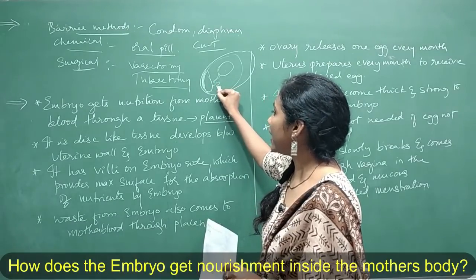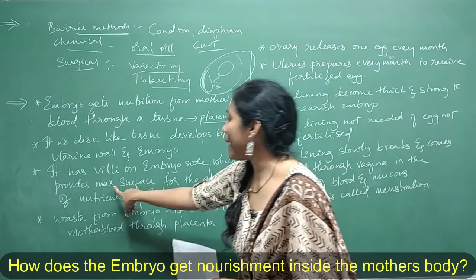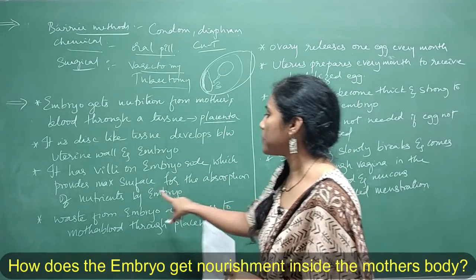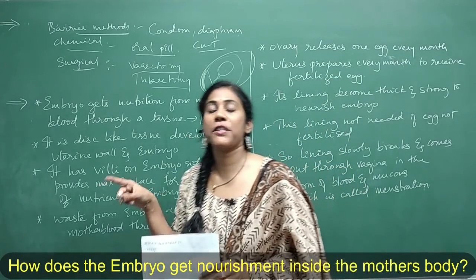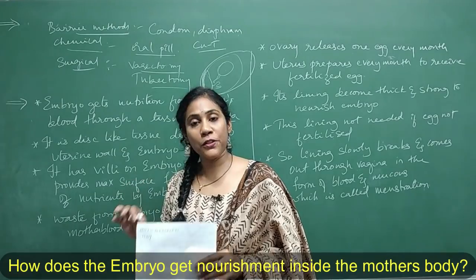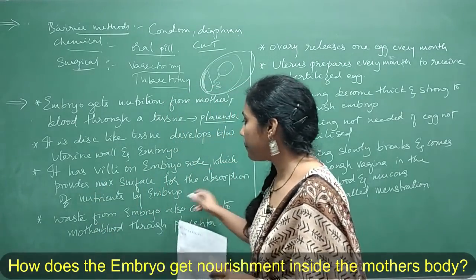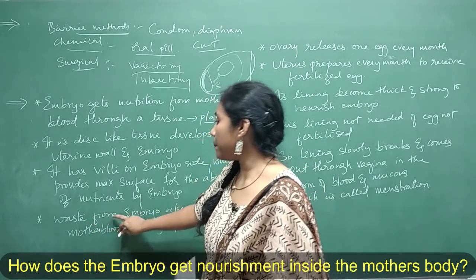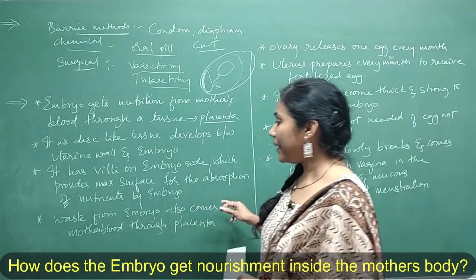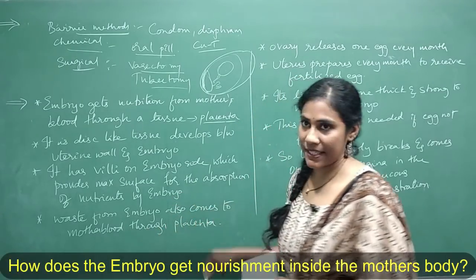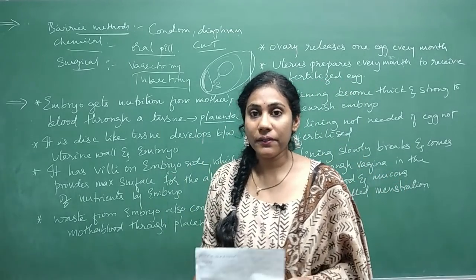Villi means finger-like structures on the embryo side, which provide maximum surface for the absorption of nutrients by the embryo. So these finger-like structures present on the placenta help in the absorption of nutrients by the embryo. Clear? And the last point, waste products: waste generated in the embryo will also pass into the mother's blood through this placenta only. Okay, so these are the 4 points you can mention here.